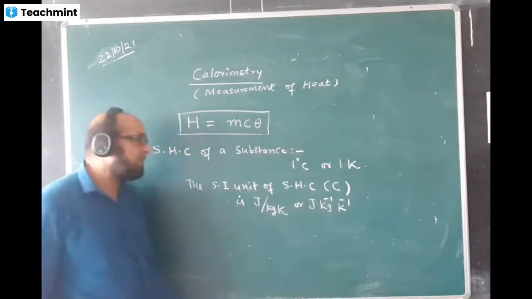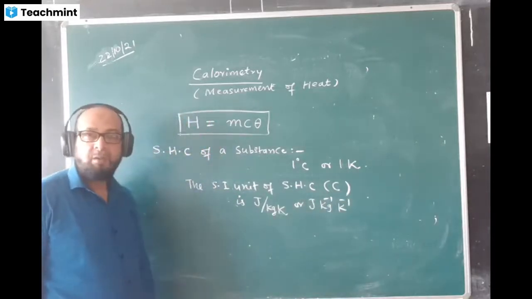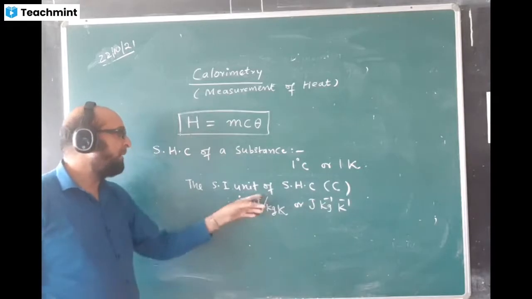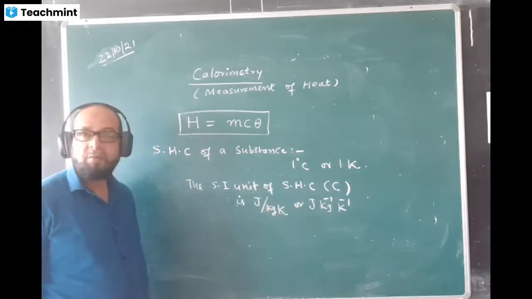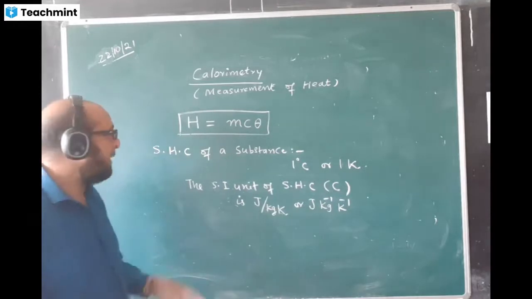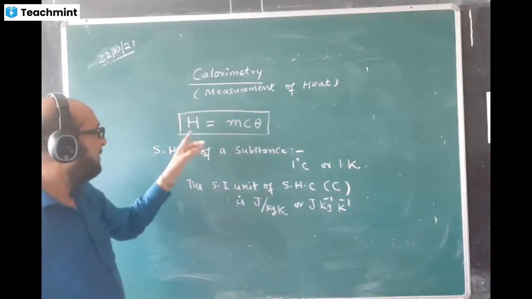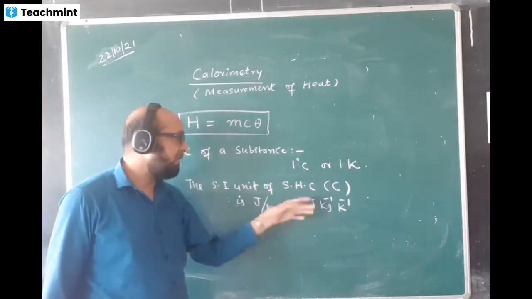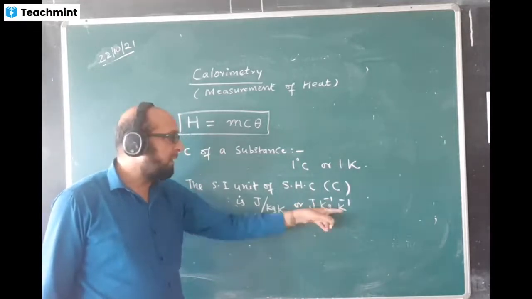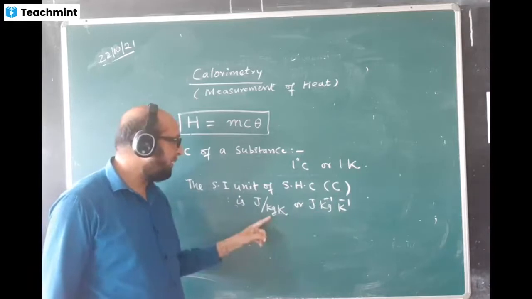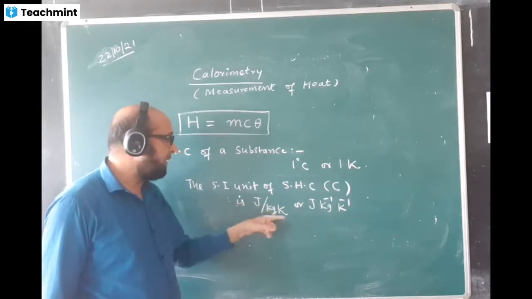We write kg to the power -1, K to the power -1. This is the SI unit of SHC. Joule per kg per Kelvin.